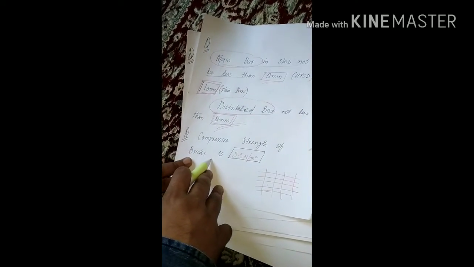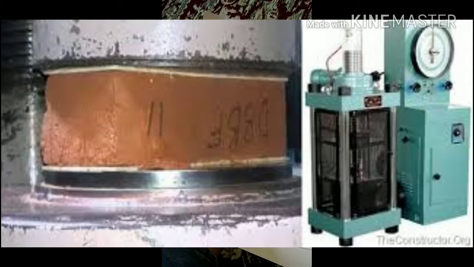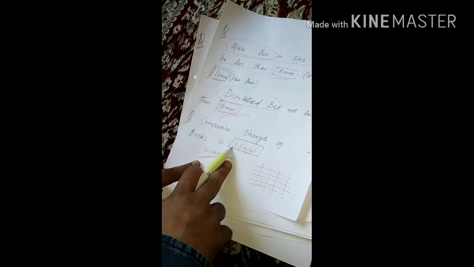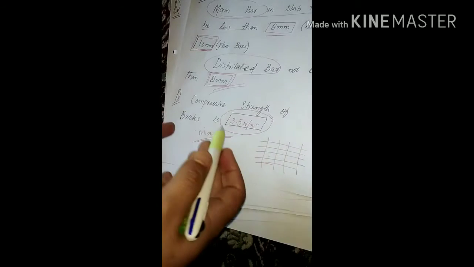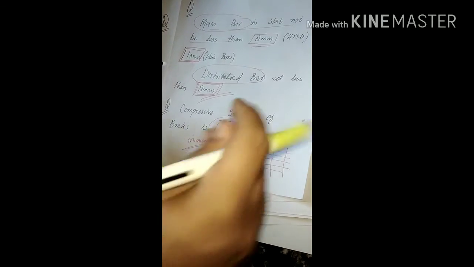Now next question is the compressive strength of bricks. Actually, it is the minimum. Minimum compressive strength of bricks should be 3.5 Newton per meter square. If compressive strength is less than 3.5 Newton per meter square, then it is not allowable. We can't use that brick.